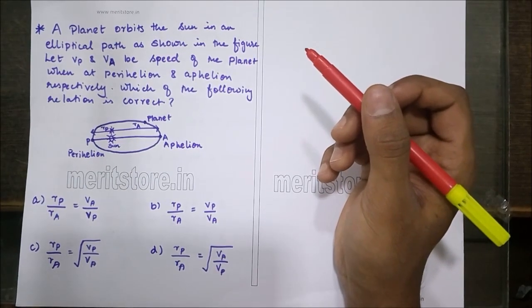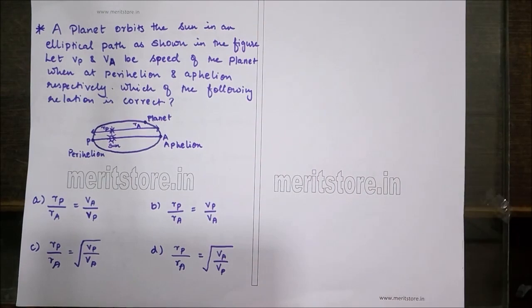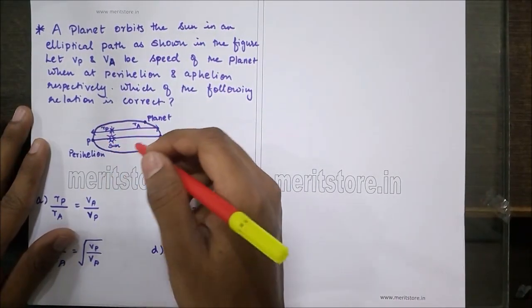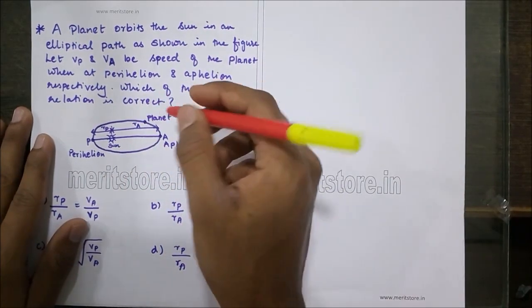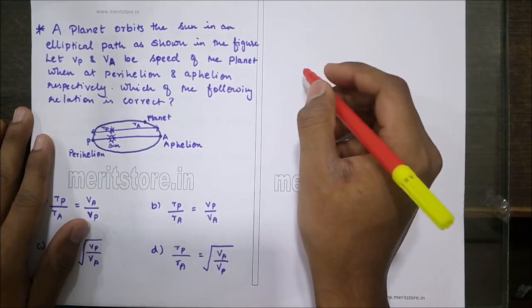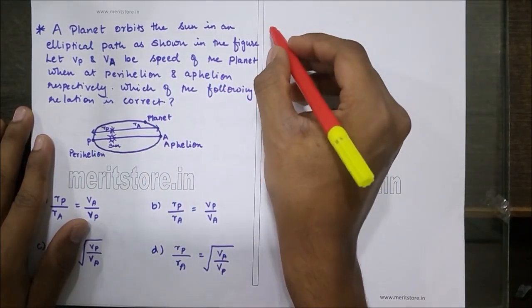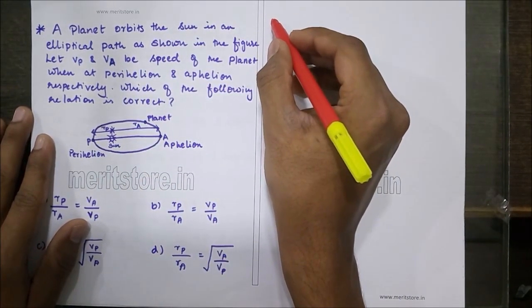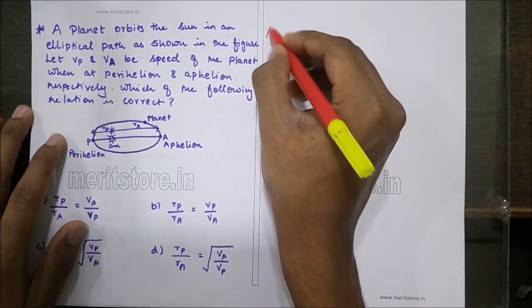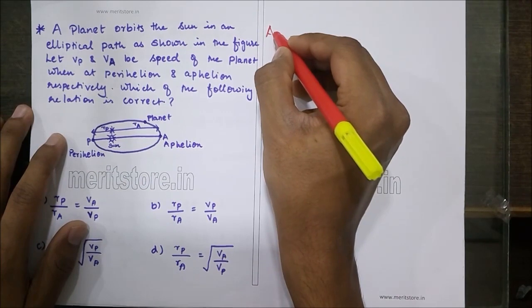upon Va, Rp upon Ra equals root of Vp upon Va, and Rp upon Ra equals root of Va upon Vp. Now since the planet is the same and since there is no extra addition of force anywhere on the path of the planet, we solve this sum by assuming that the momentum is conserved. Therefore, by conservation of angular momentum,